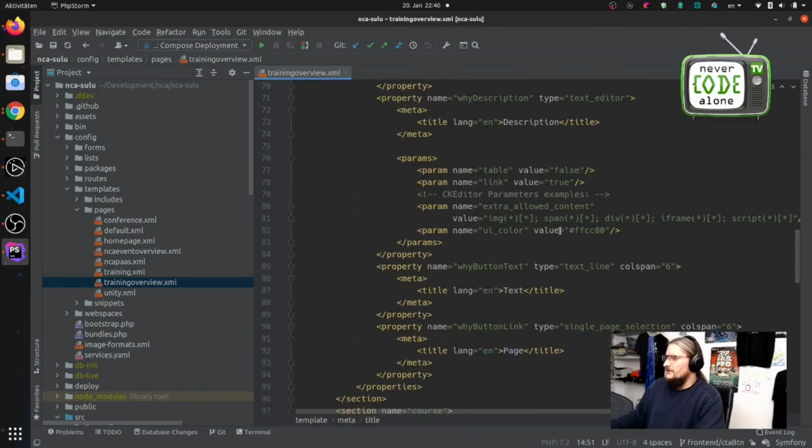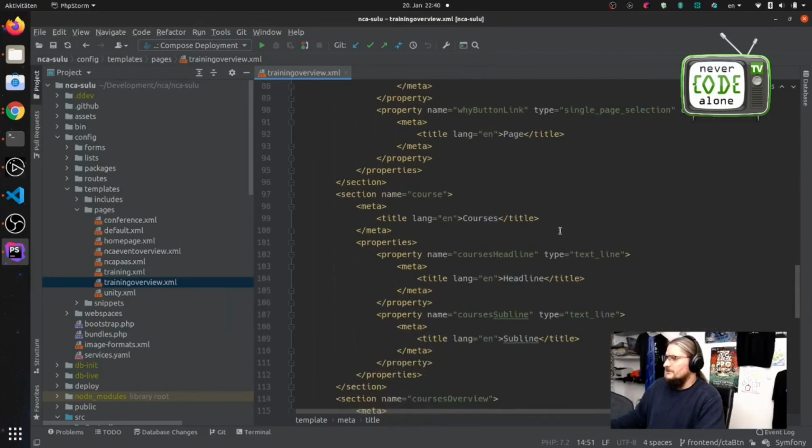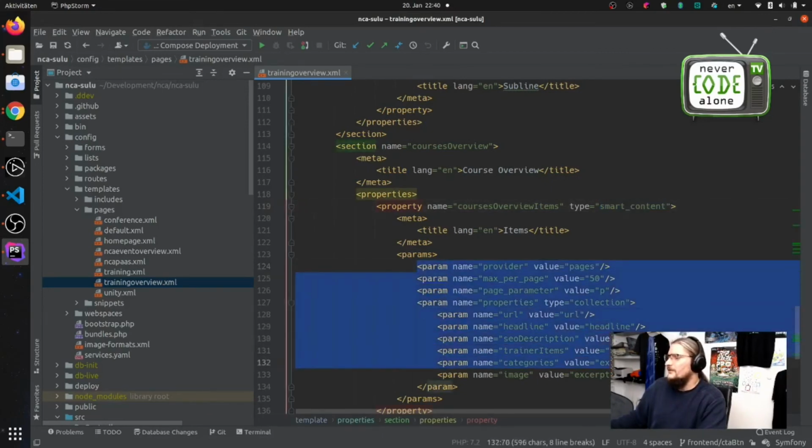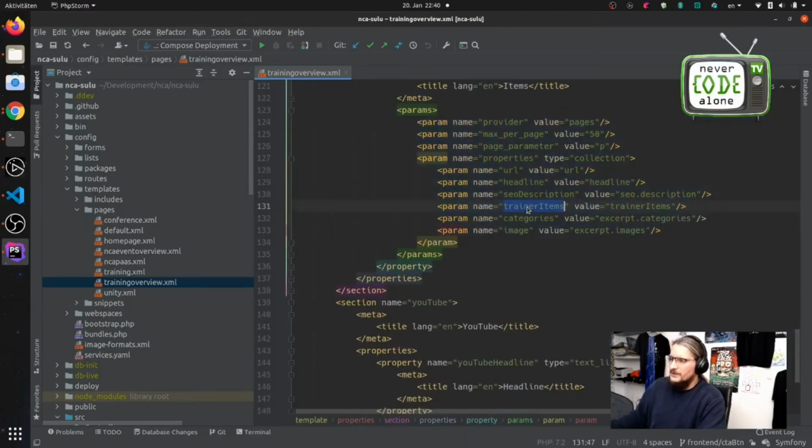Media selection, Y button, course, smart content. It's exactly the same principle here. We got here other informations. Also the trainer items. Yes, we want to know who is the coach here. We don't do something with it for now in the front end.